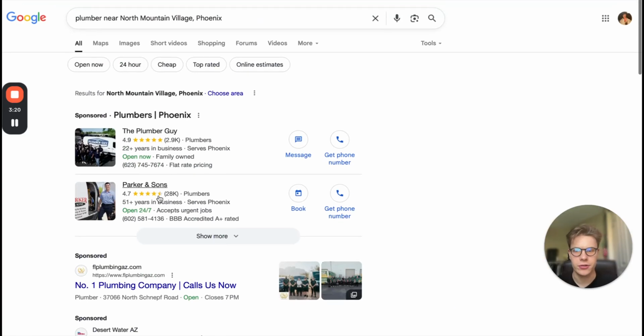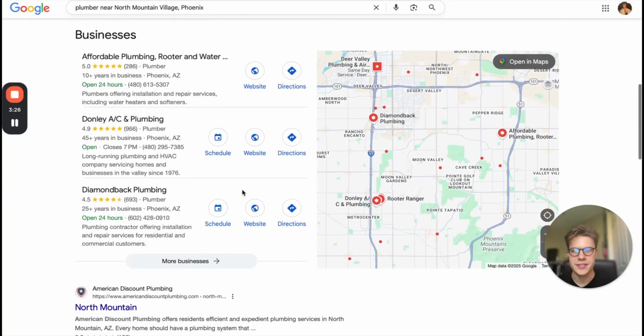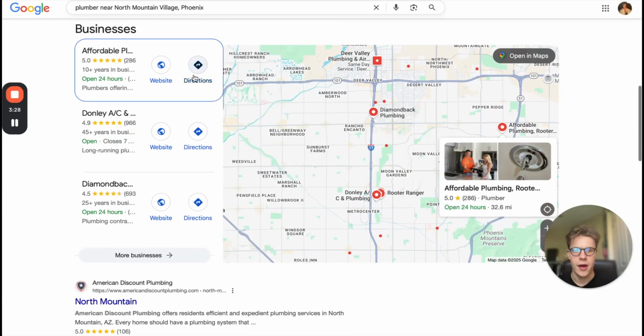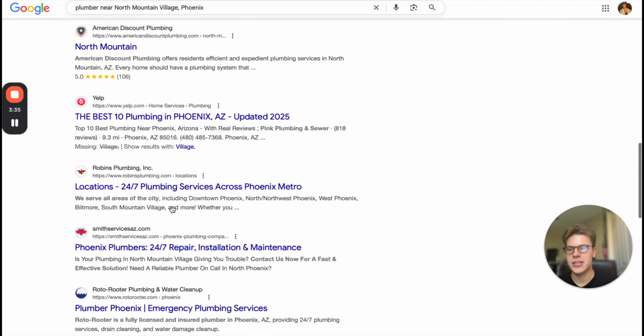So Google Guarantee or Google LSA appears at the very top now for most industries. And then we have our Google pay per click. And then in this case, we have our Google Map Pack. Sometimes these are sponsored. Doesn't look like any of these three are sponsored, but if they were, it'd be the very first one. And then we get to organic.